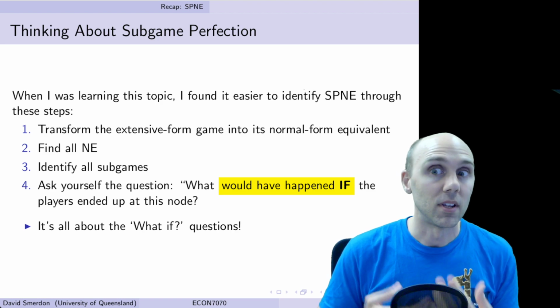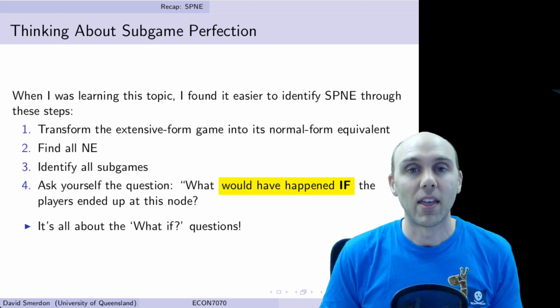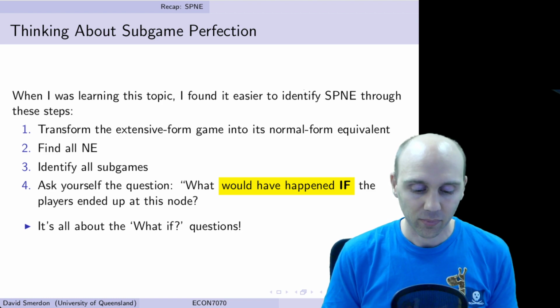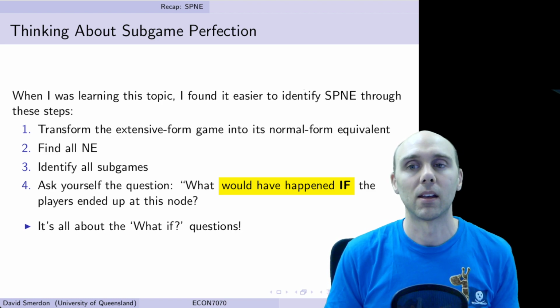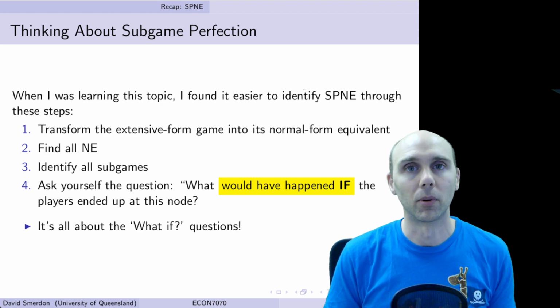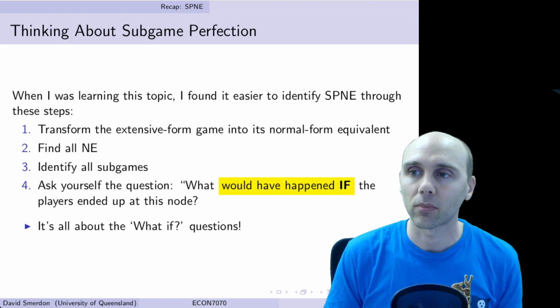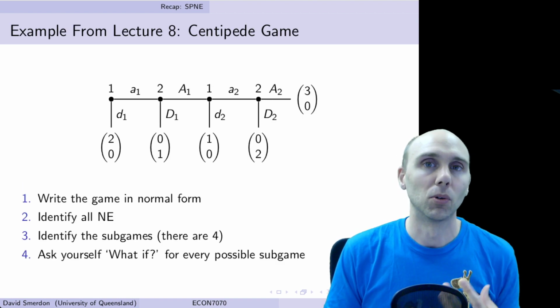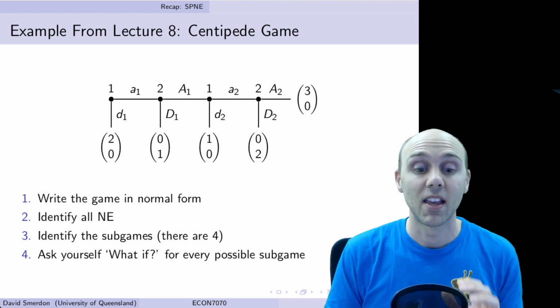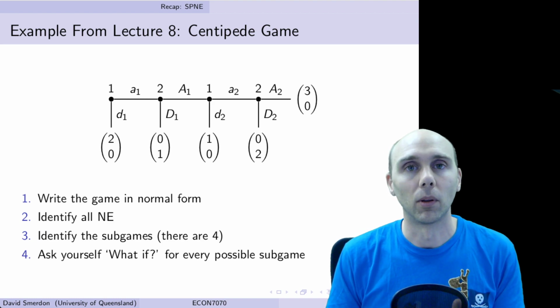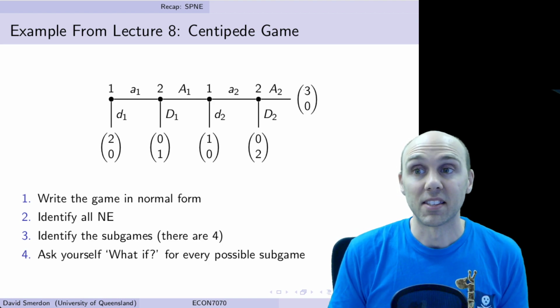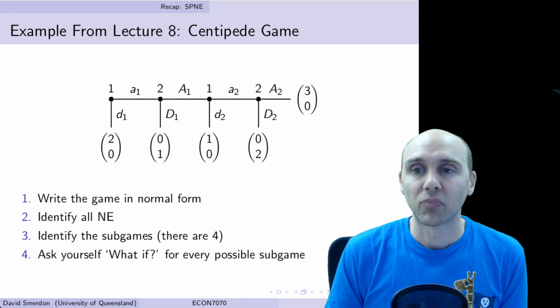What would have happened if? And there we want to see whether there are credible threats or not credible threats. And here, that's the real benefit of subgame perfect equilibrium as a concept. It basically says that there's going to be logical and rational play by both sides, even off the equilibrium path that actually occurs. A simple form of that is the centipede game, which we saw last time. So we'll take